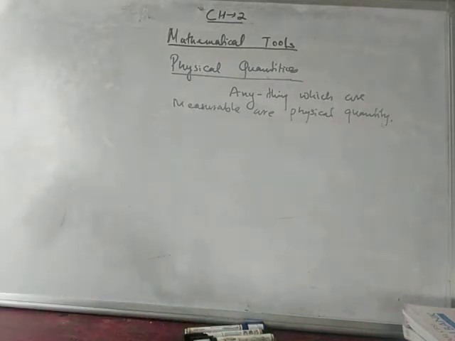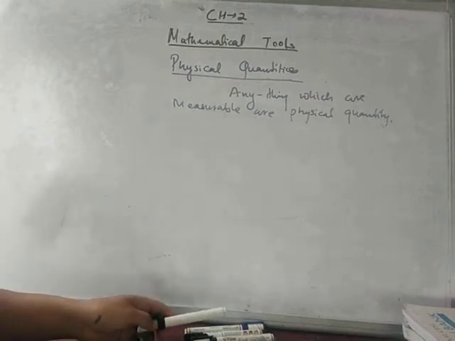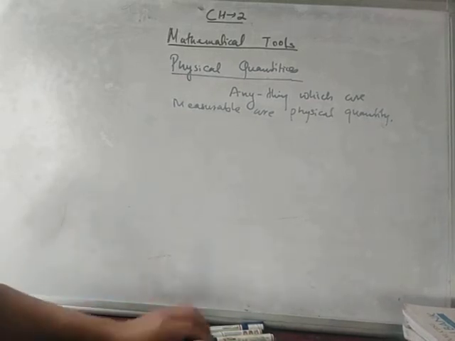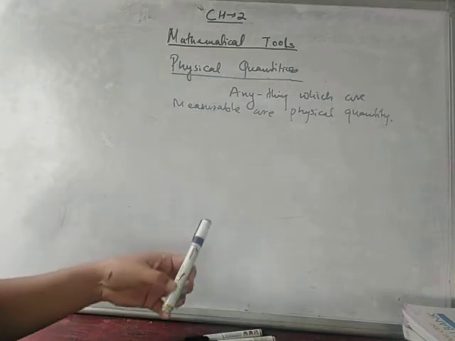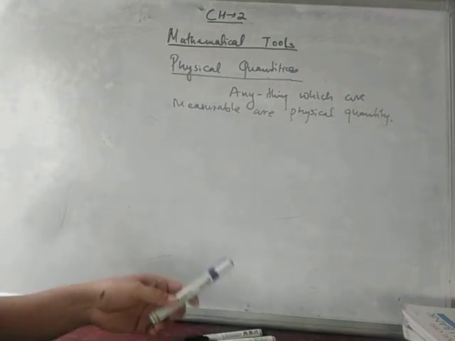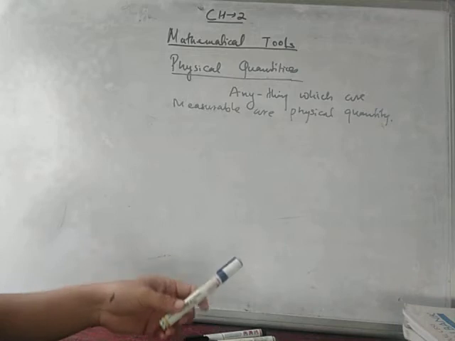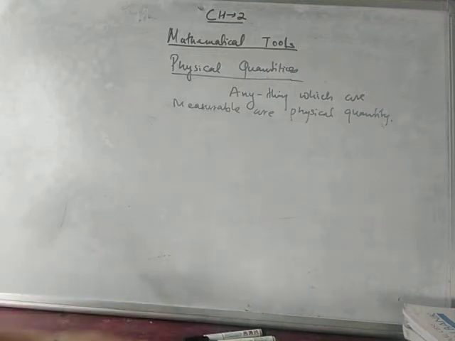So to go deep, in physics we study about nature, isn't it? Natural phenomena, laws, isn't it? Side by side we are measuring quantities like pressure, force, height, length, distance, isn't it?